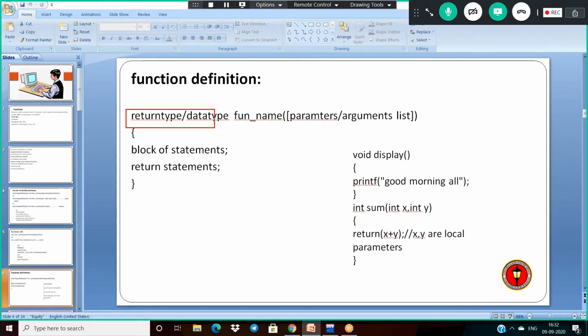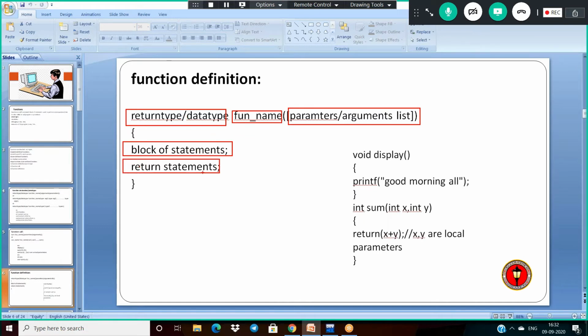So now, if we observe the function definition, it has the return type or data type, function name, its parameter list, and the block of statements, meaning some statements inside this function and a return statement here. So what is the need of this return? It passes the flow of control of this function definition back to the function call.